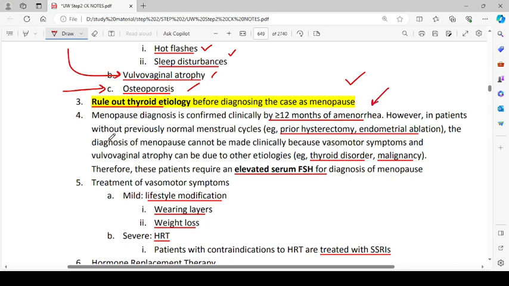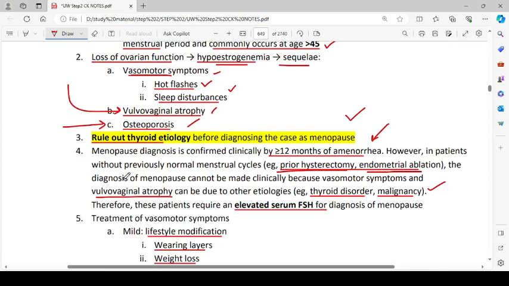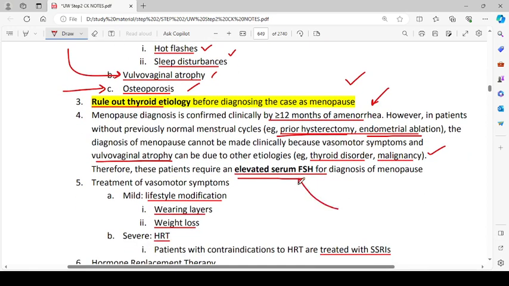However, in patients without previously normal menstrual cycles, like prior hysterectomy or endometrial ablation, the diagnosis of menopause cannot be made clinically because vasomotor symptoms and vulvovaginal atrophy can be due to other etiologies like thyroid disorders and malignancy. Therefore, these patients require an evaluation of serum FSH for the diagnosis. So, definitive diagnosis of menopause can be made by determining the level of FSH. Okay, so this is important.